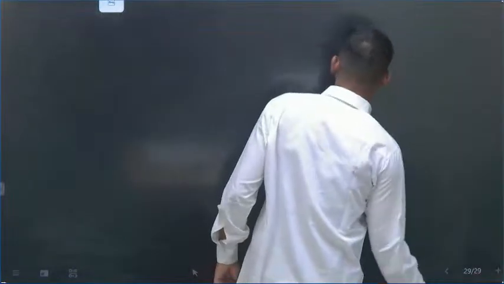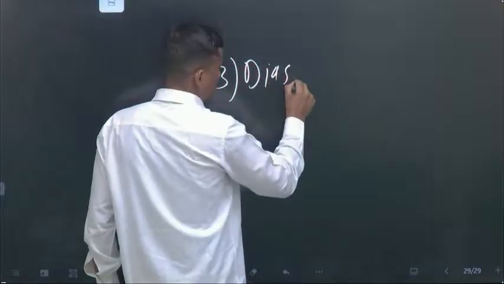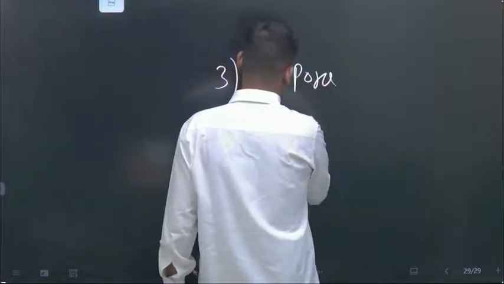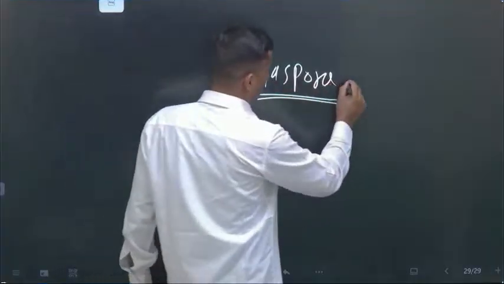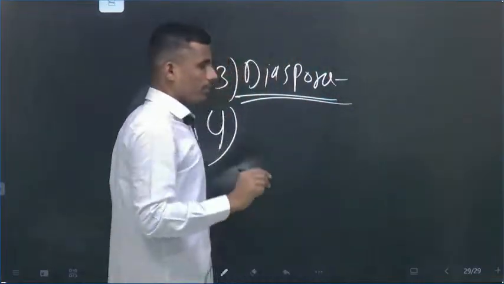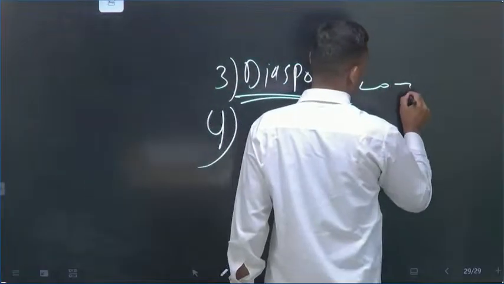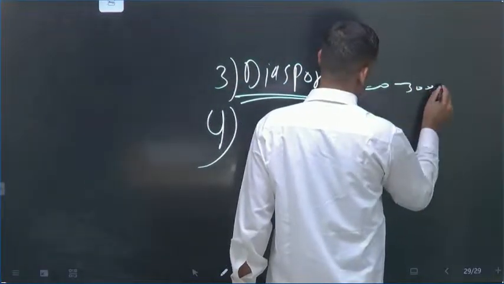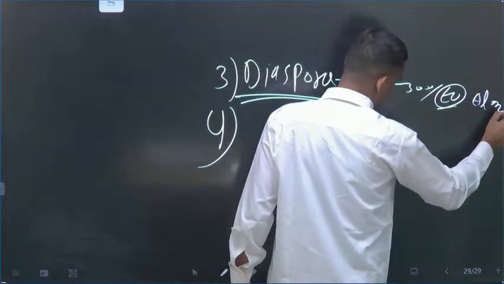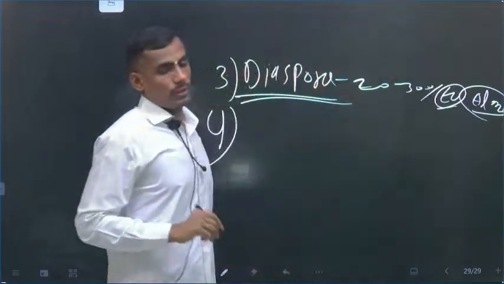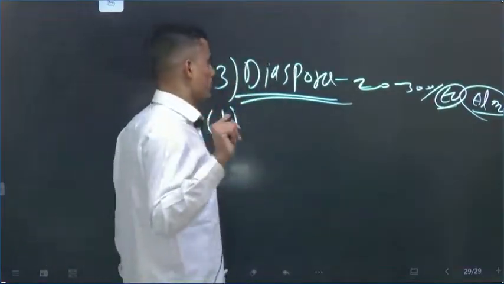Third one is the diaspora. Fourth one, exact number I am not remembering, but around 20 to 30% of the diaspora is in EU countries alone. And this diaspora is the largest source of remittances. India is the largest recipient of remittances according to the World Bank report. You should remember this.